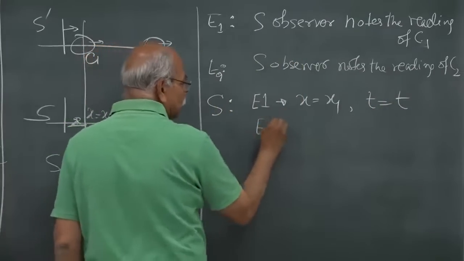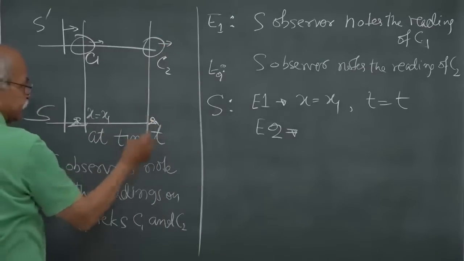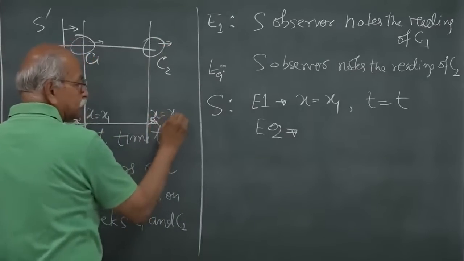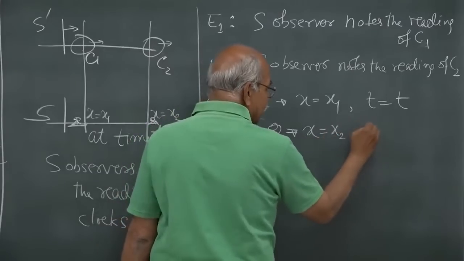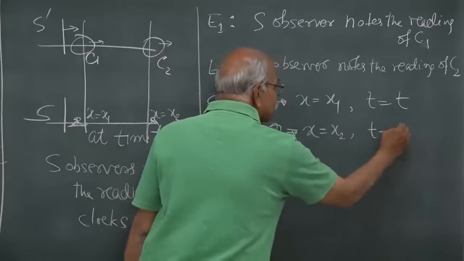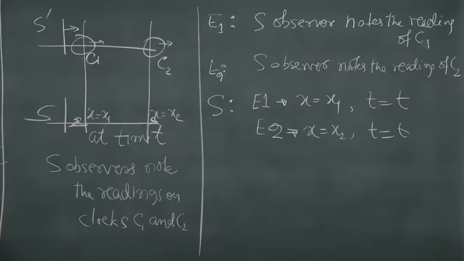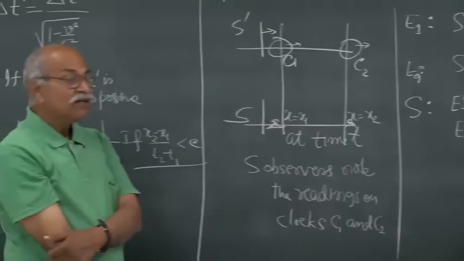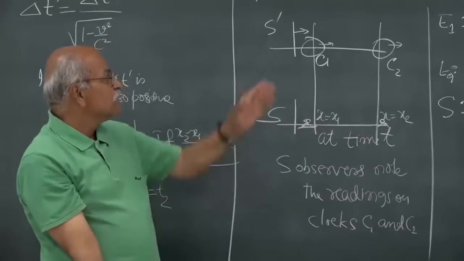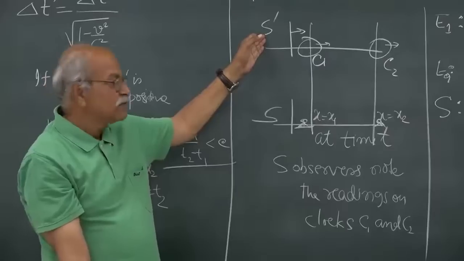Event E2 occurred at x equal to x2, and at the same instant they are looking at C1 and C2. What is the time of these two events in frame S prime? We can use the Lorentz transformation.